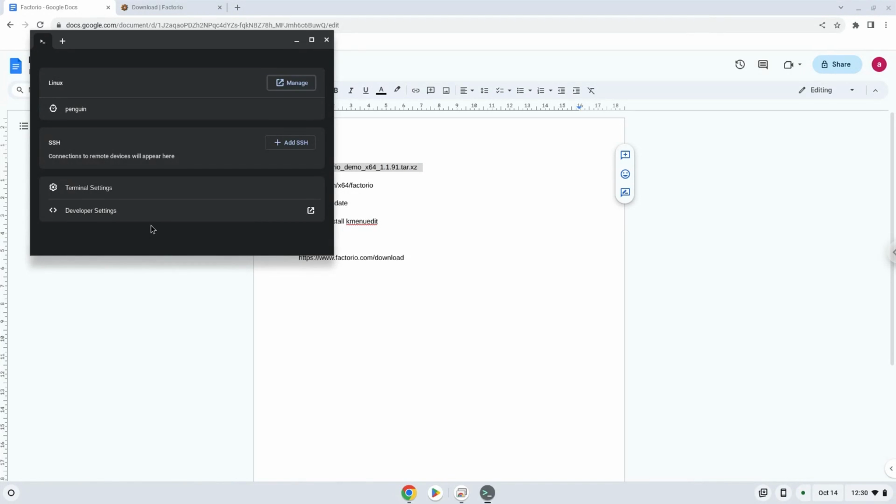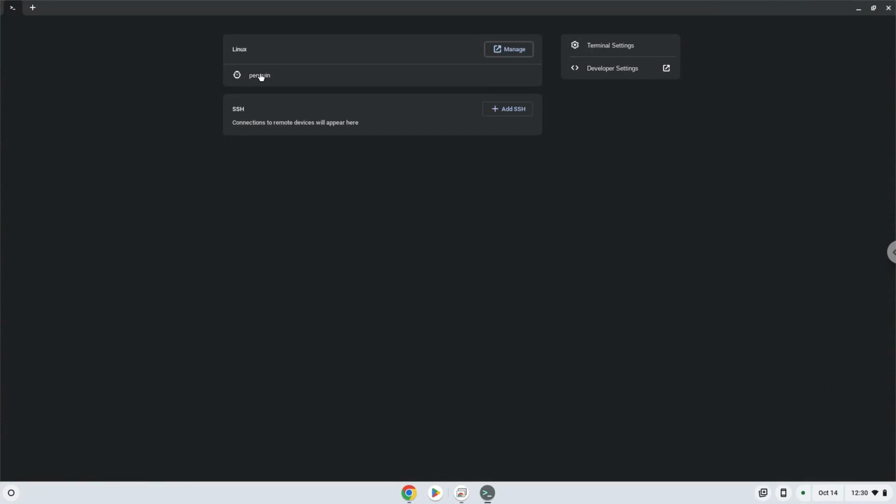Next, we will paste the command into our terminal, either with a two-finger click on your terminal or click Ctrl, Shift, and V together. This command will extract the installation packet. Press Enter. Now we will launch the game via the terminal to make sure that everything works.